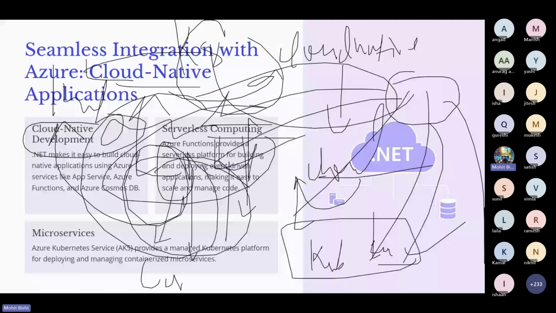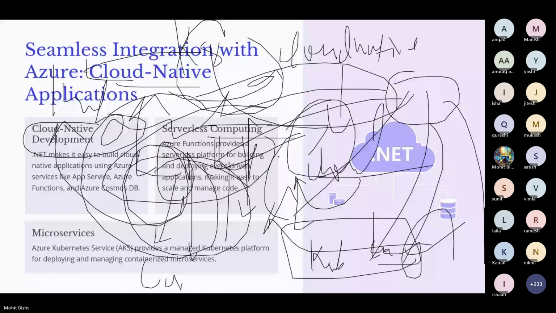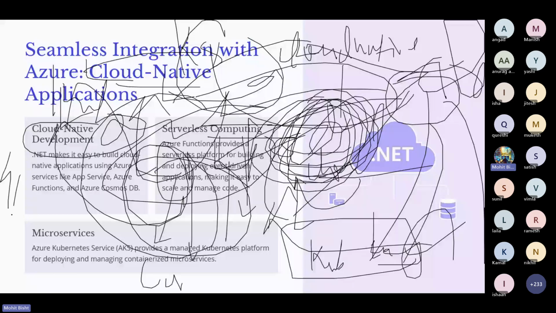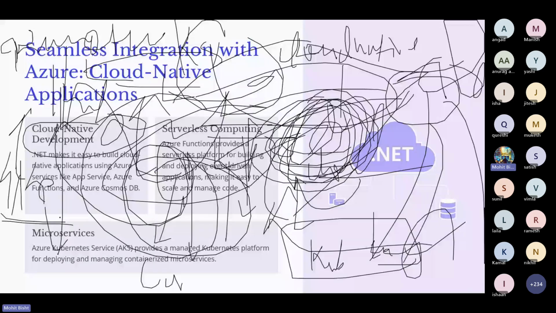So what is a container? Container is a term related to Dockerization of the application. And why do we need Dockerization? Many times you have heard, and there are a lot of memes like this among developers, that it runs on my machine but it doesn't run on the other developer's machine, right? So Dockerization, in simple terms: suppose I have built the application and I have Dockerized it, so I have containerized it, right?